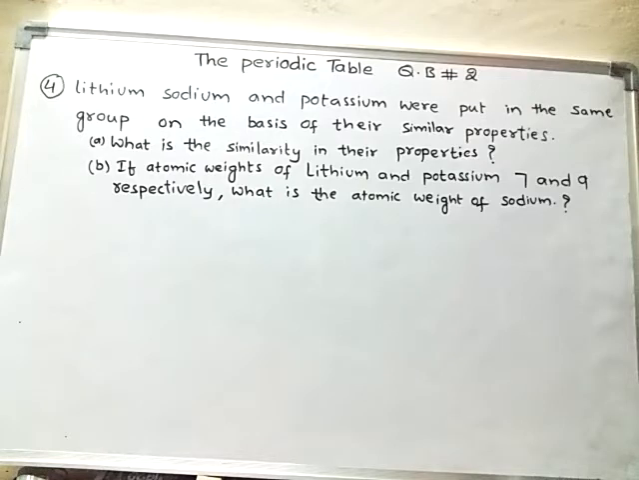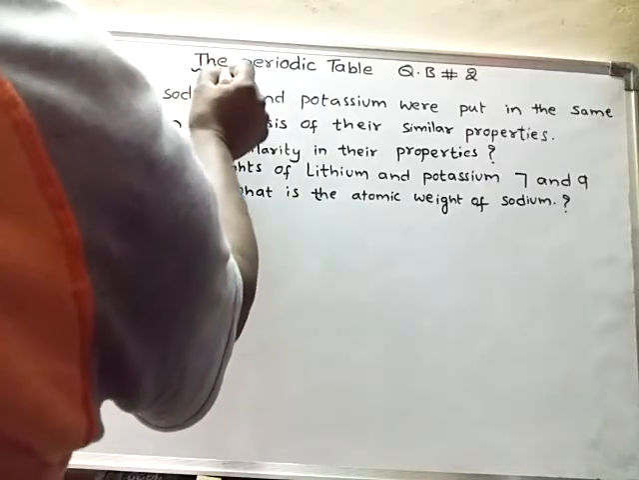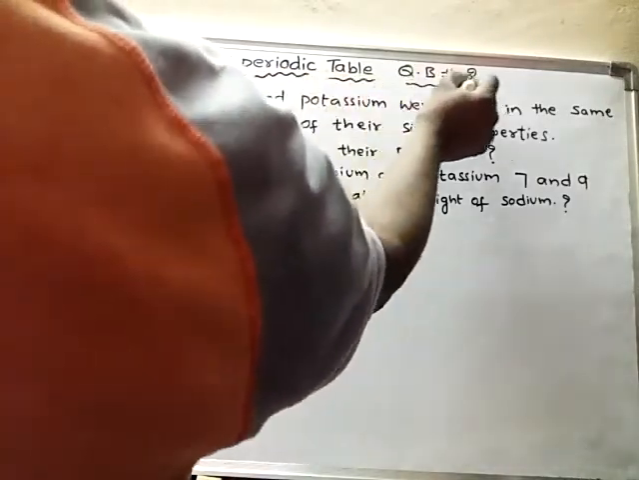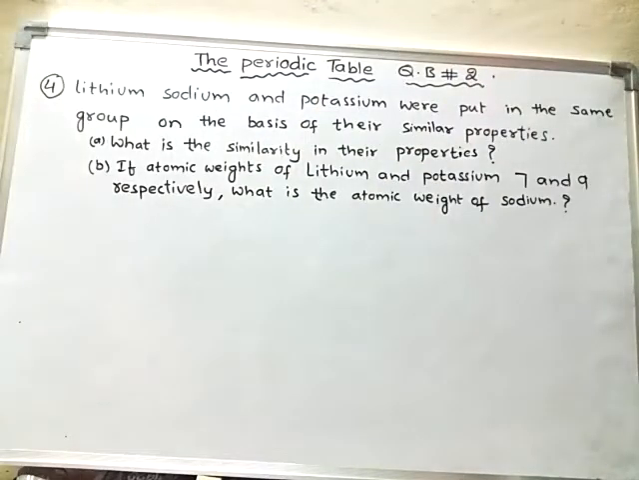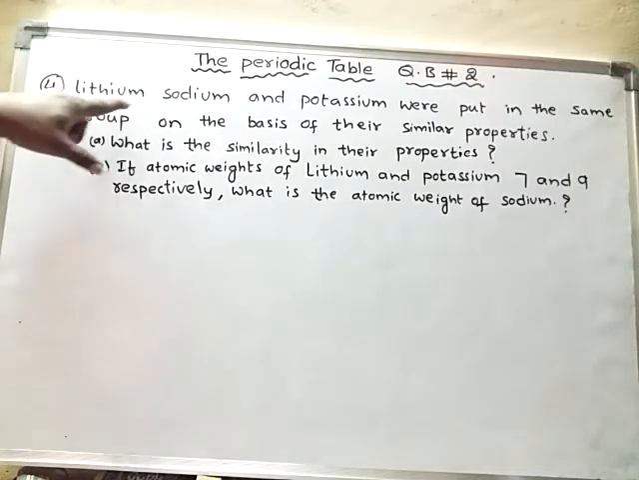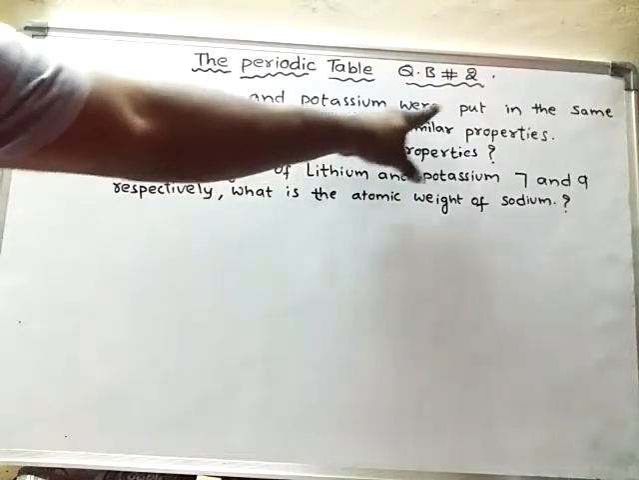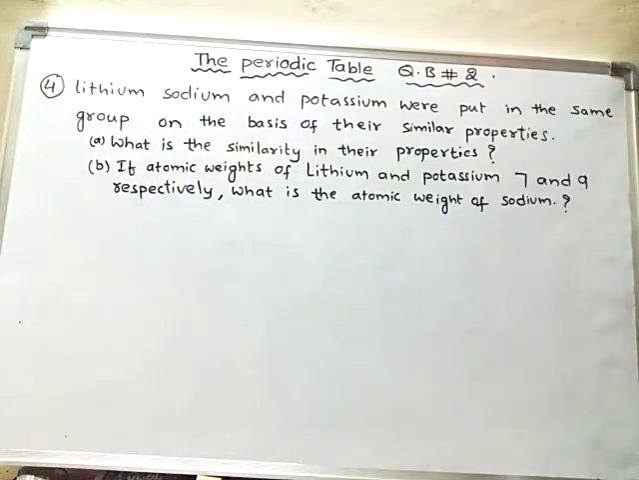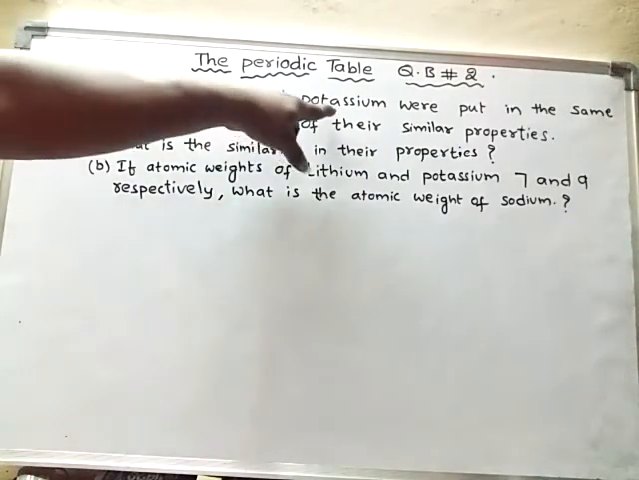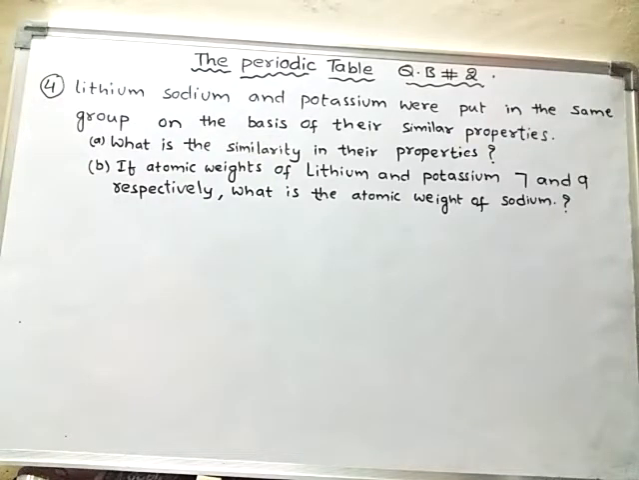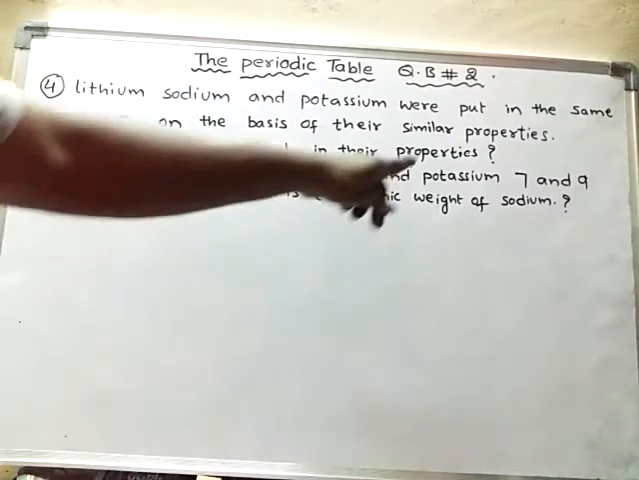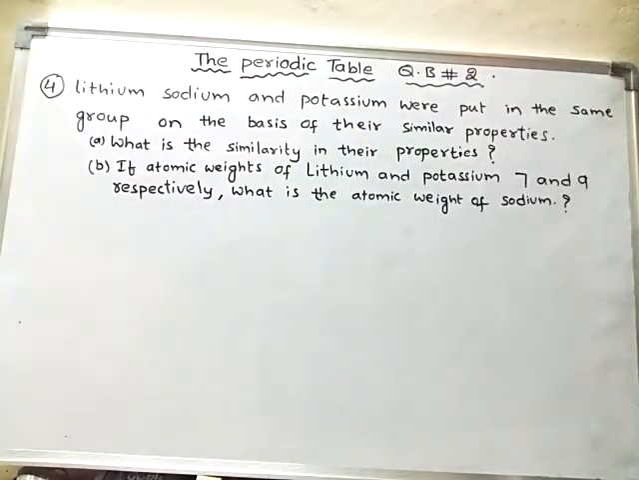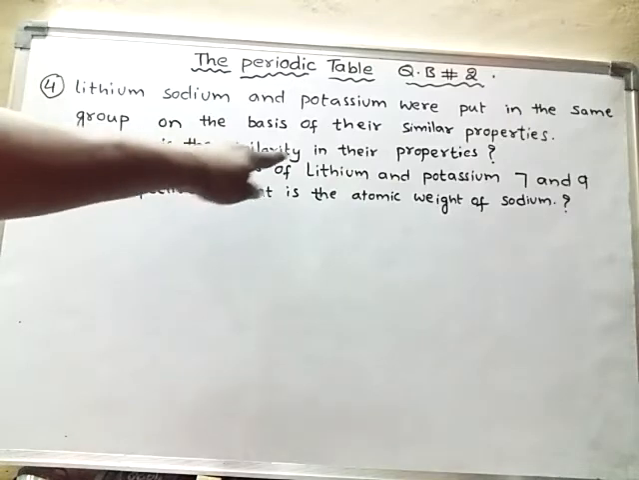We were learning question bank 2 related to the periodic table. Okay, so in this fourth question we are going to learn now. The fourth question says that lithium, sodium and potassium were put in the same group on the basis of their similar properties. That means lithium, sodium and potassium, these three elements, are put in the same group because they have similar properties. So here the question is, what is the similarity in their properties?